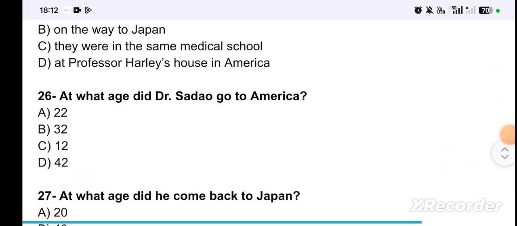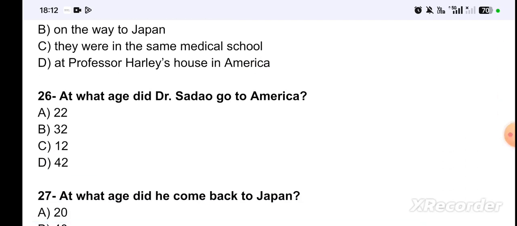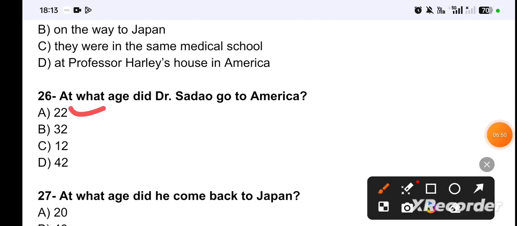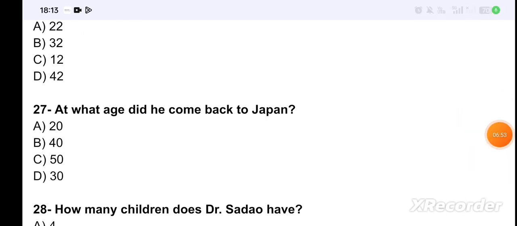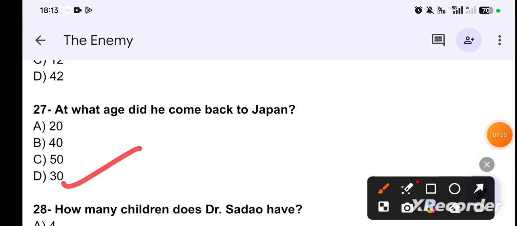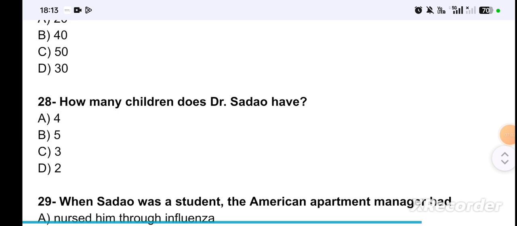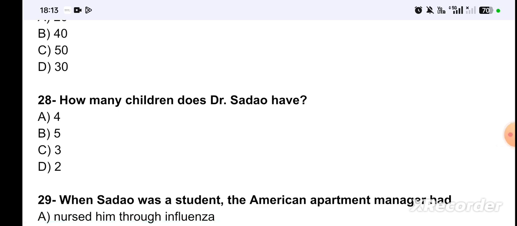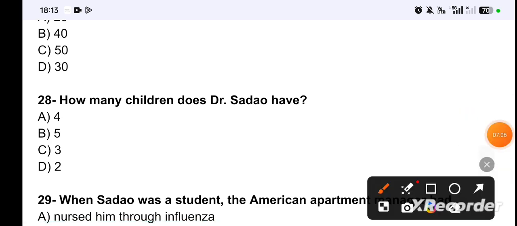Next question is, at what age did Dr. Sadao go to America? 22, 32, 12, or 42? So the correct answer is option A, at the age of 22. Next question is, at what age did he come back to Japan? So the correct answer is option D, at the age of 30. Next question is, how many children does Dr. Sadao have? 4, 5, 3, 2. So the correct answer is option D, 2 children.